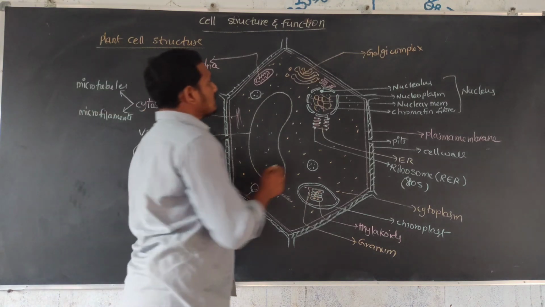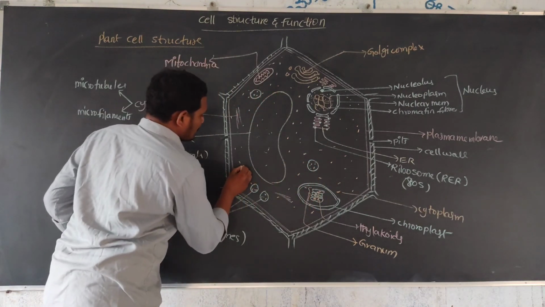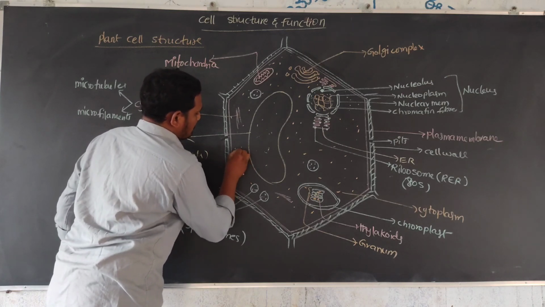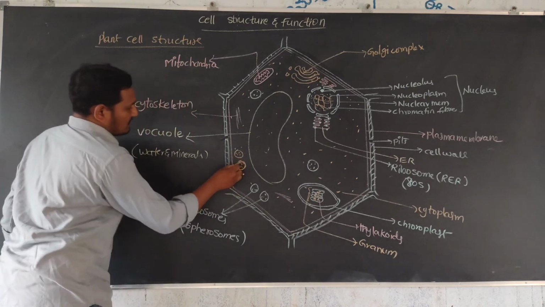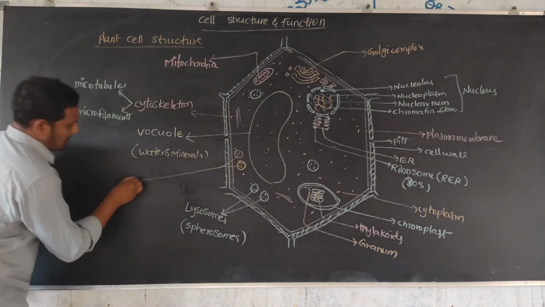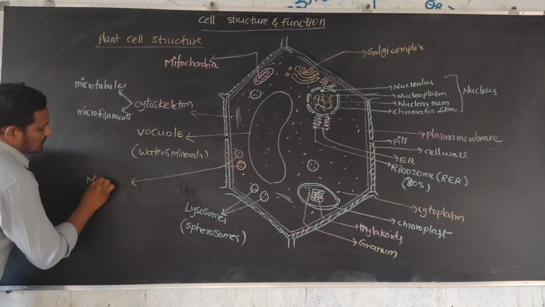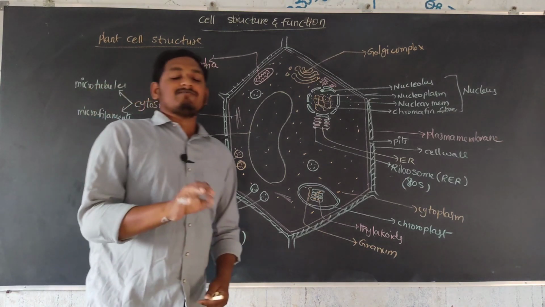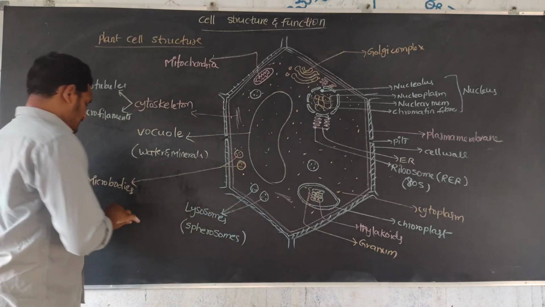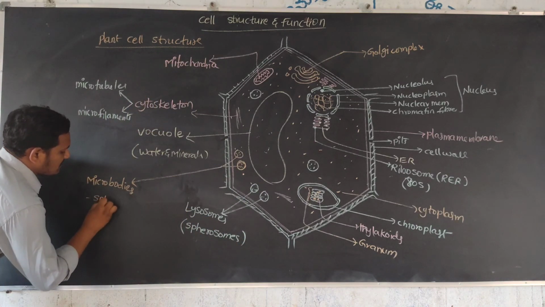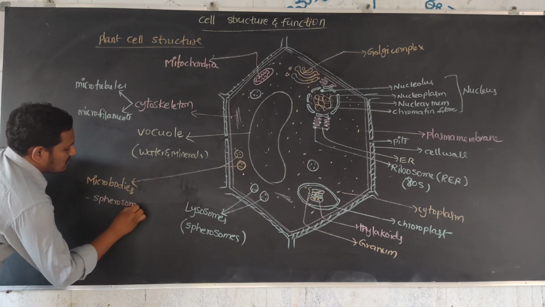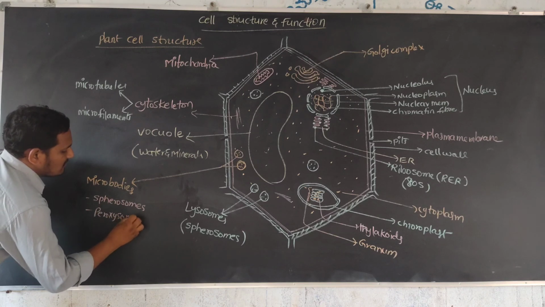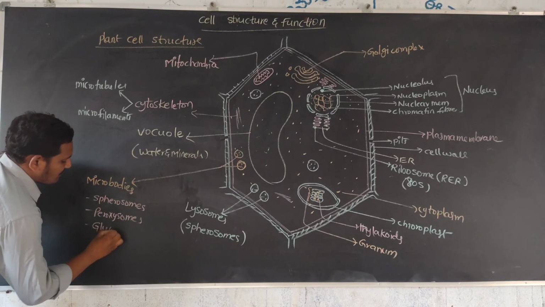Next, microbodies are also present in this cell. Microbodies include three types of organelles: spherosomes, peroxisomes, and glyoxysomes.